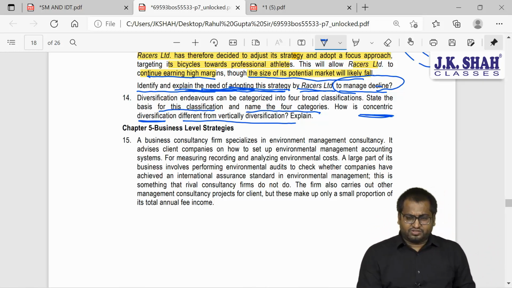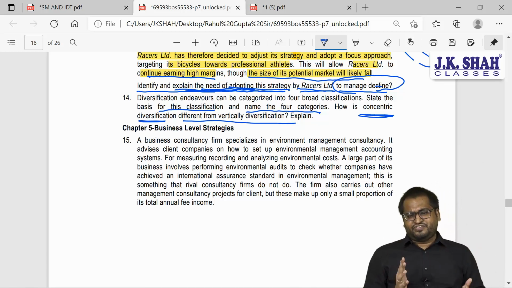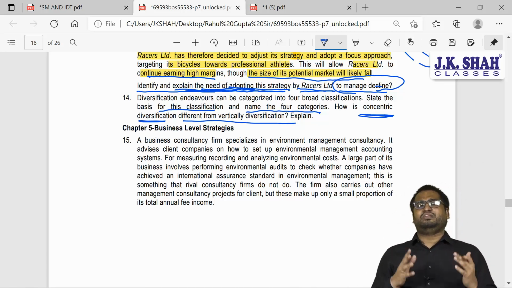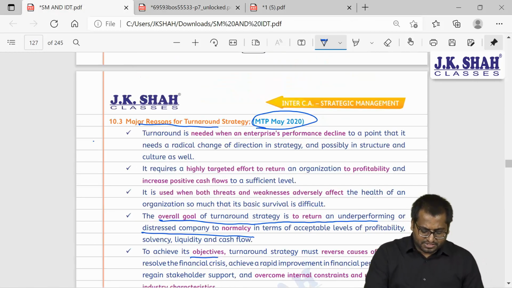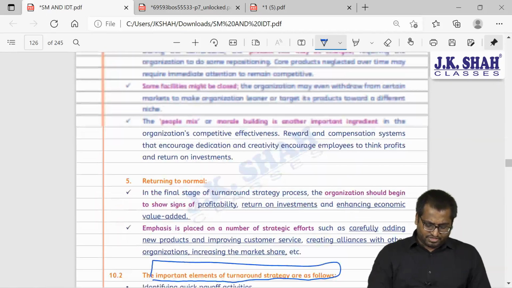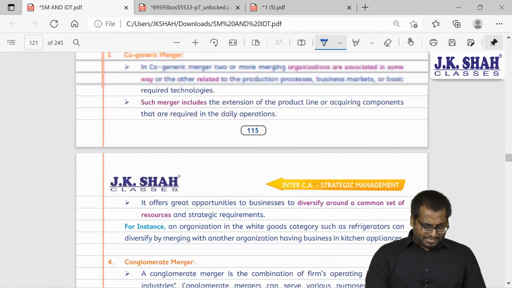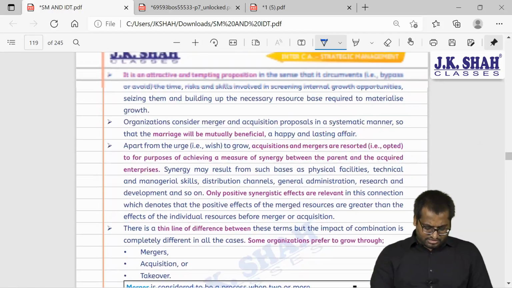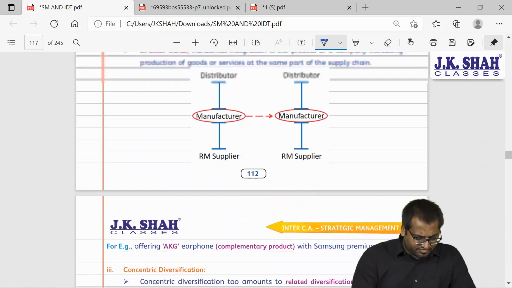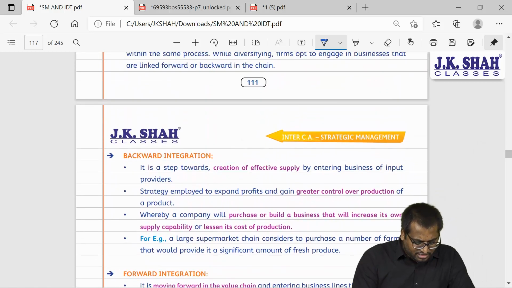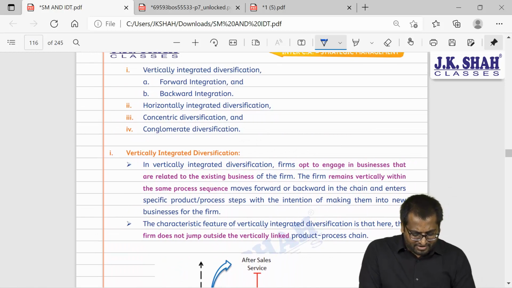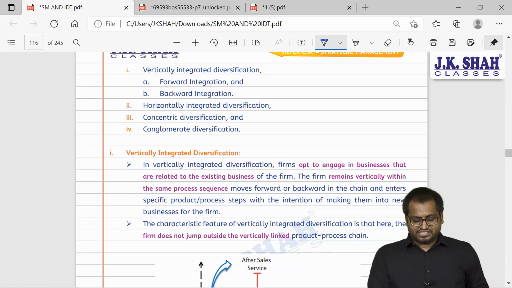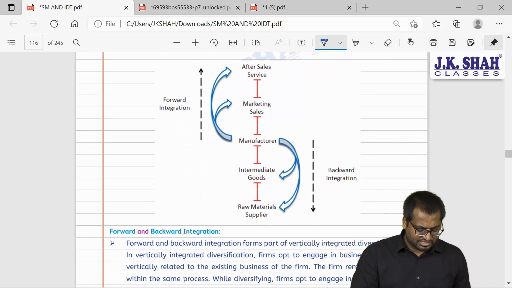So they have asked us the different types of diversification and to distinguish between vertical and concentric diversification. First the types of diversification. I'll tell you the page number. The types of diversification are here on page number 110. On page 110 we have types of diversification. Vertical.